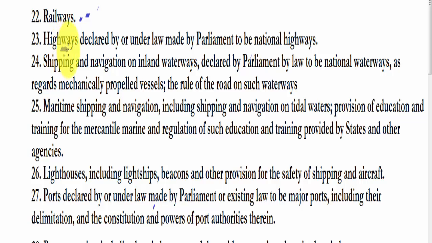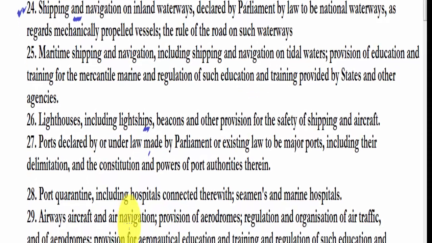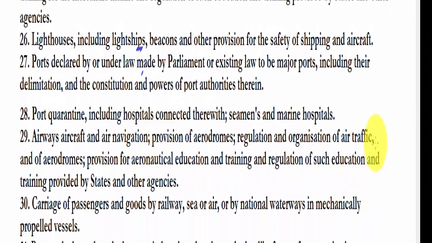Highways, the same logic goes for the highways. Highways connect different states and therefore parliament makes law for highways, national highways. Shipping and navigation, in a way, impacts the economy of the country, is related to international relations and is also a mode of transportation, and therefore it has been put under the union list. Anything related to these modes of transportation, for example shipping and navigation, lighthouses including light ships, port quarantines, airways, aircraft and air navigation, all these come under the union list.